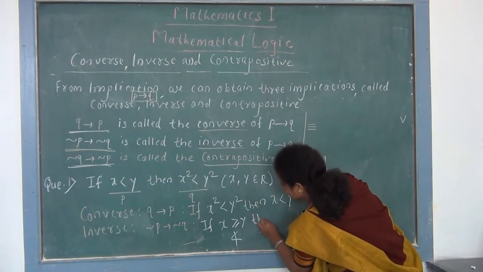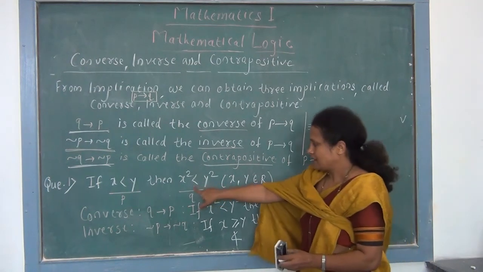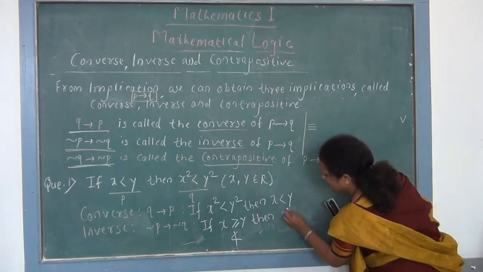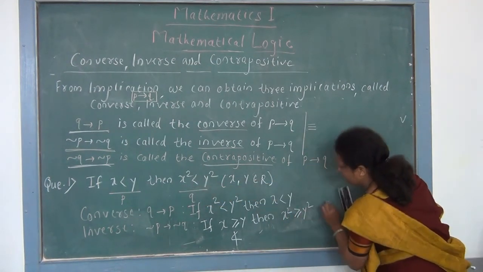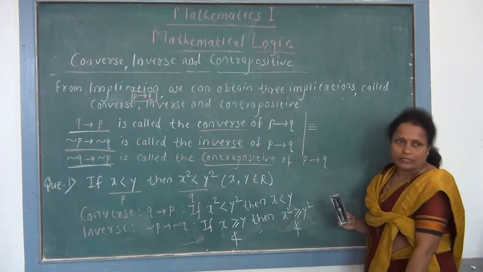Then here also we have to write negation of Q. Again it is with less than sign, so we use here x square is greater than or equal to y square, or instead of greater than or equal to you can use not less than.